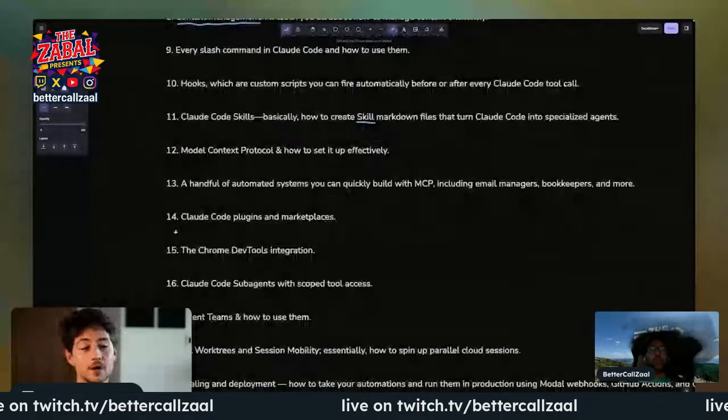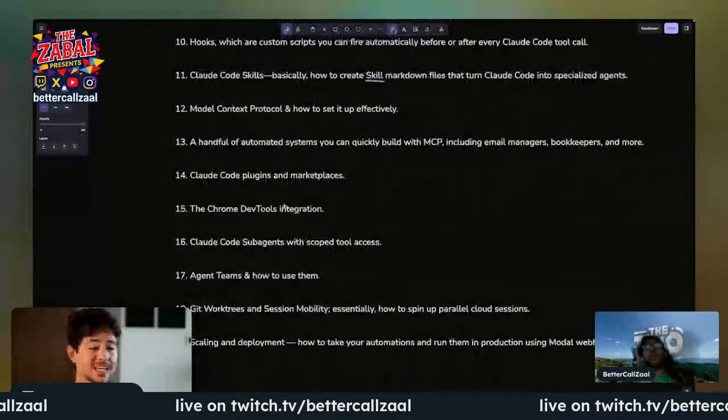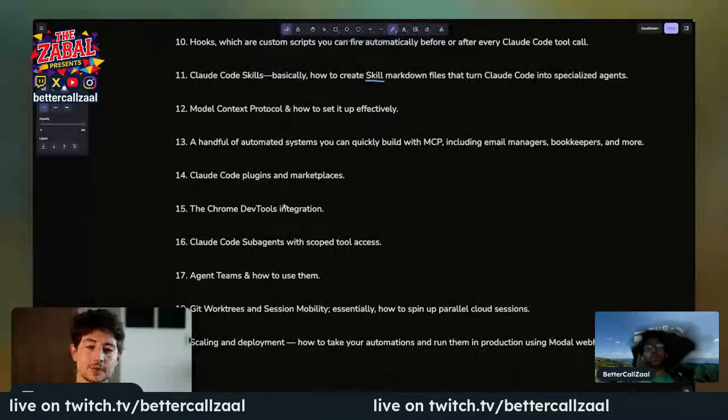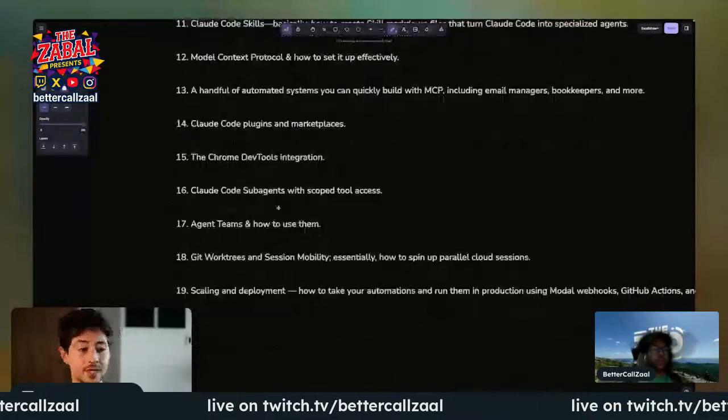I'll cover Claude Code plugins and marketplaces, and the Chrome DevTools integration, which is a very slept-on connection between Claude Code and Chrome that enables you to collect data from sources that don't have APIs. It's very, very valuable to learn. We'll then cover Claude Code subagents with scoped tool access.